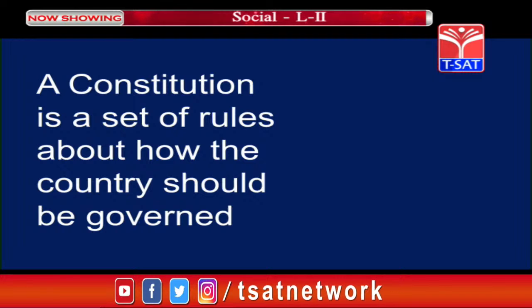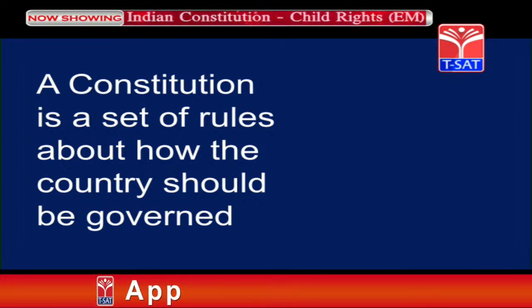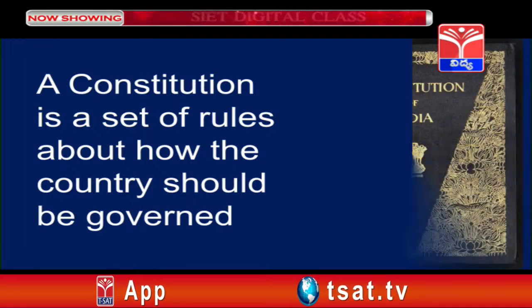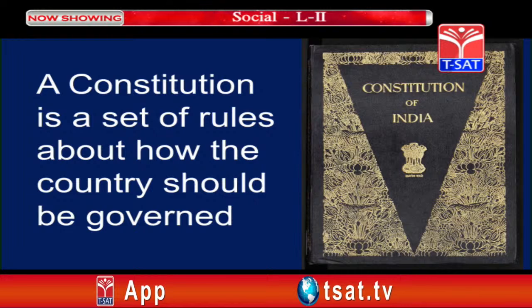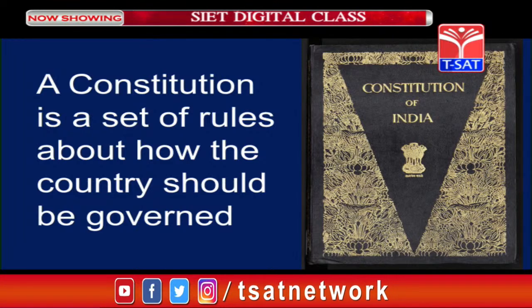Students, as we are studying about the Constitution, it is a set of rules about how the country should be governed, means how the country has to be ruled. Whatever set of rules there is, that is there in this Constitution.